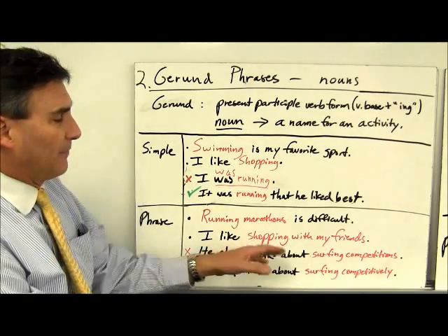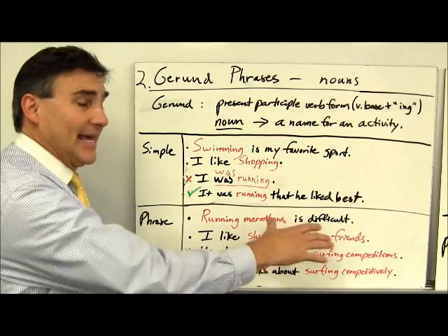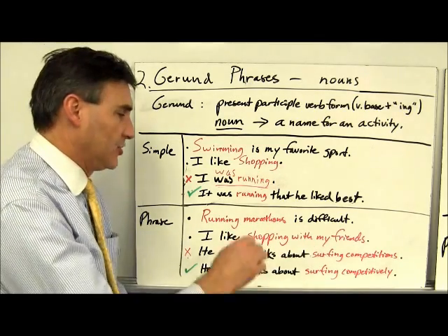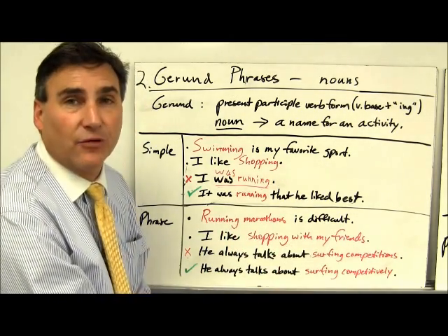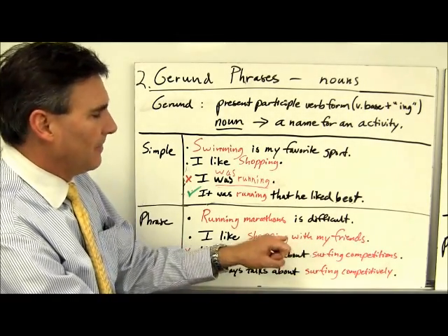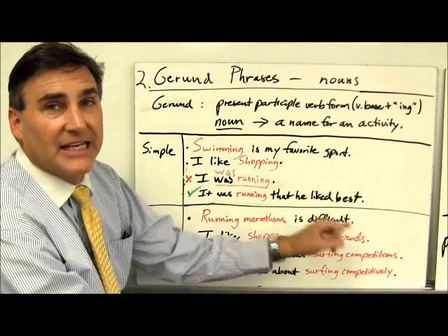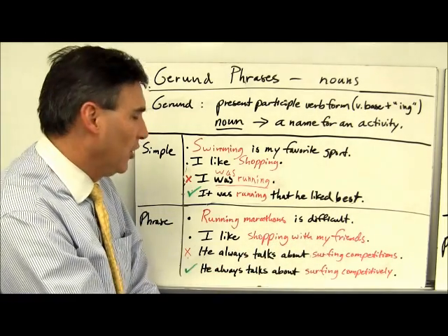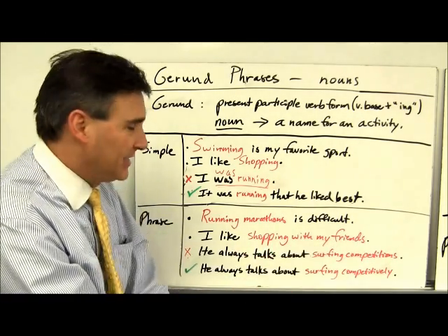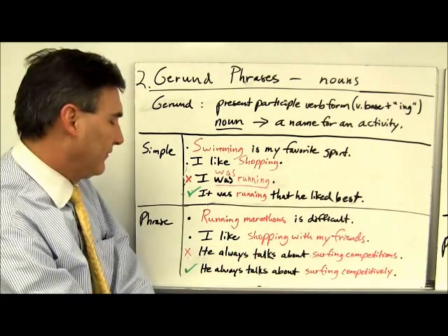All right, let's look at the next one. I like shopping with my friends. I like what? I like it. What's the it? The it is shopping with my friends, a name for an activity. And notice, as I said earlier, here we find the commonplace situation where we have a prepositional phrase nested inside of our larger verbal phrase. With my friends, a prep phrase, finishes out the gerund phrase, shopping with my friends.